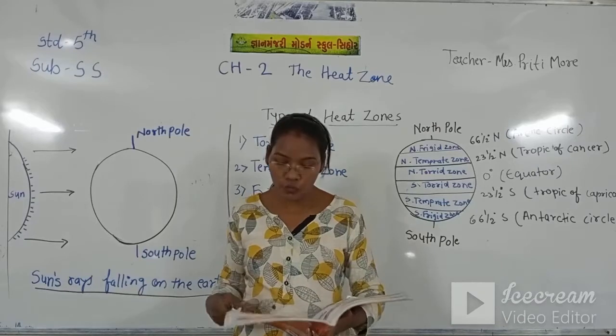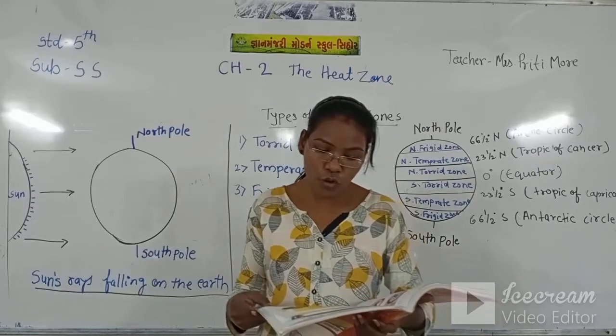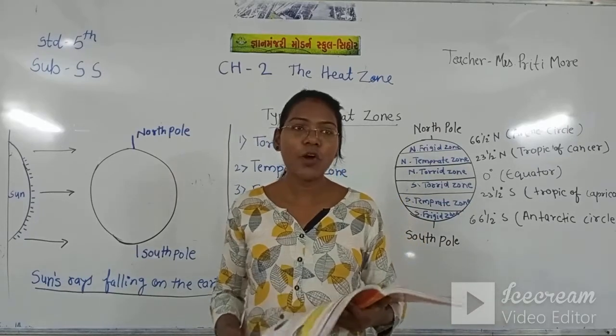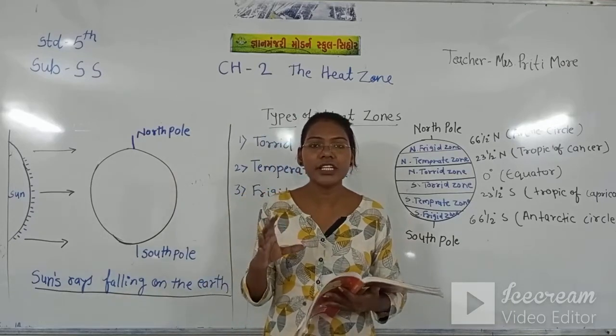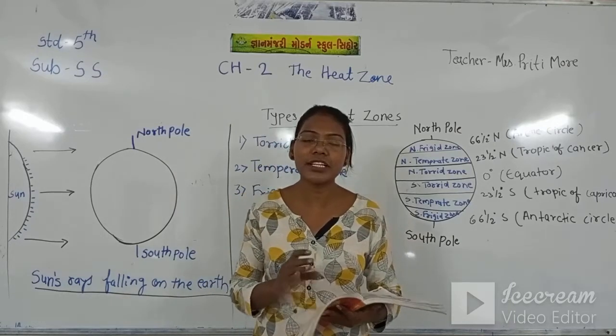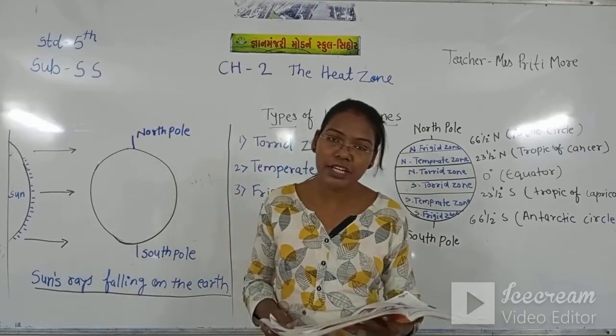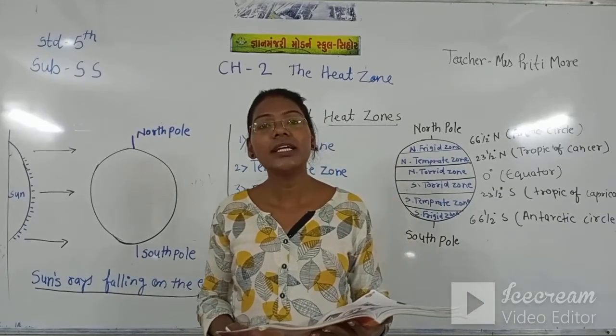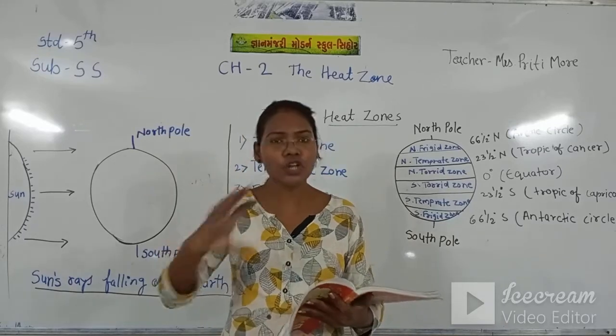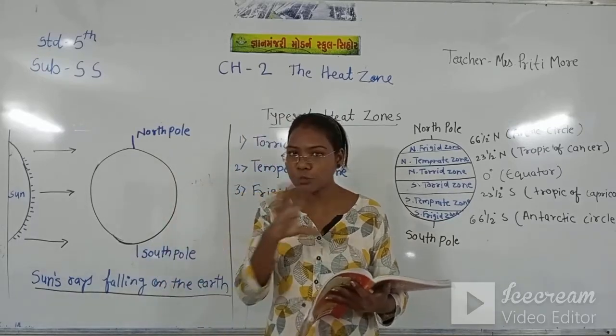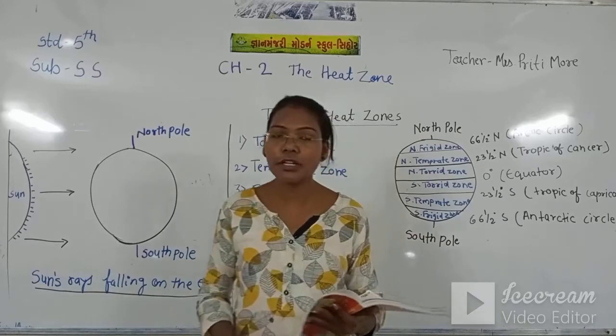That is called weather. Now climate is different. Weather is for a particular time, a particular week or a particular day. It is for a short time. Weather describes the atmospheric condition for a short time.